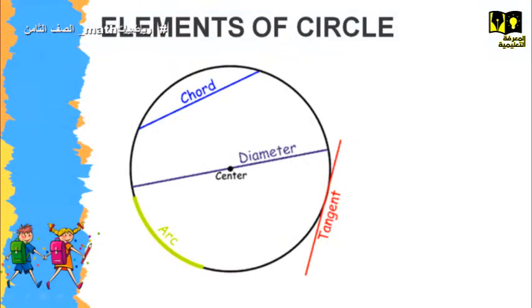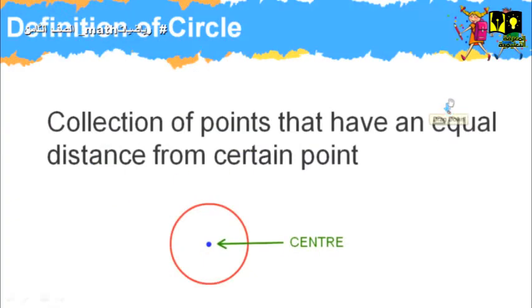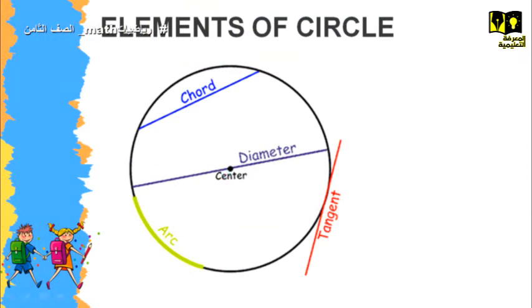Certain point here means what? Means the center. So as you see here, there is a circle, and in the middle there is a center. So each place from the center to the circumference of the circle, they are equal.